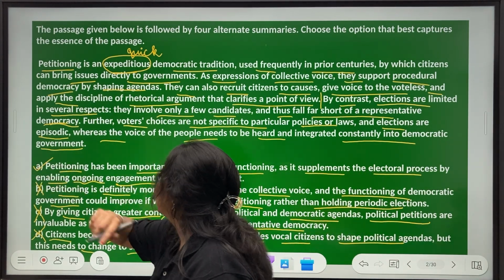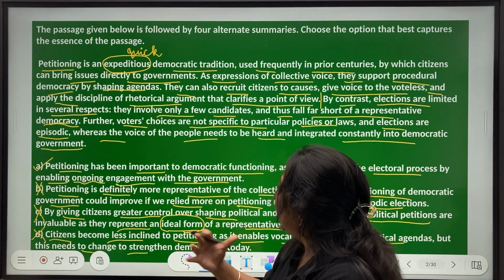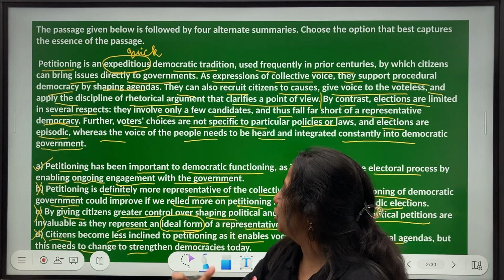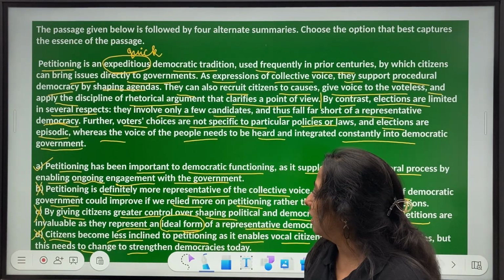It is balanced, it captures the key points, and this option, that ongoing engagement, you need to integrate the voice of the people, this is perfectly mentioned in A. So A is the correct answer choice.